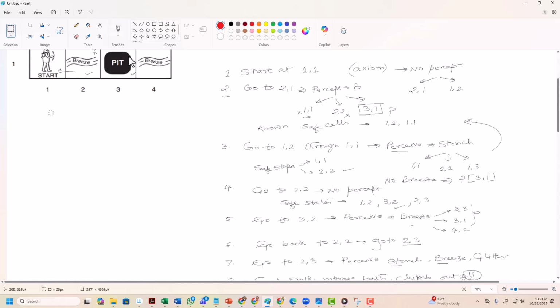So, what is syntax? Syntax defines how sentences are written, their structure. An example of a sentence in arithmetic: x plus y equal to 4.